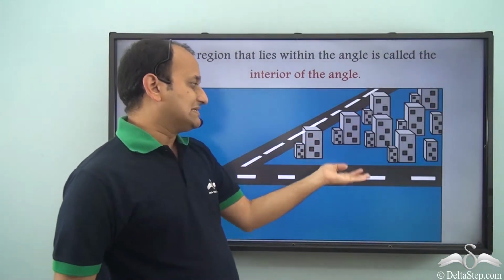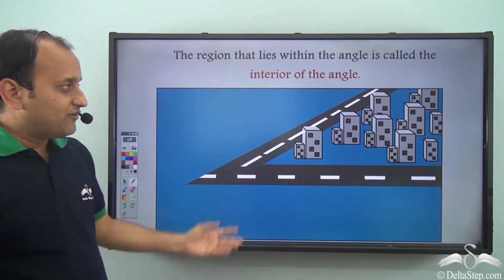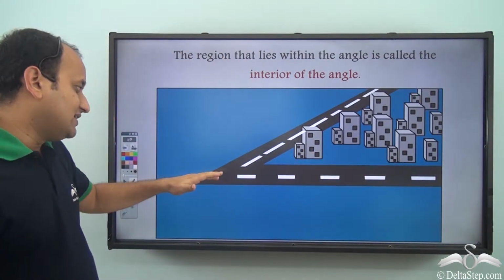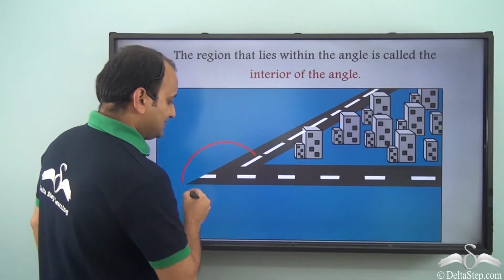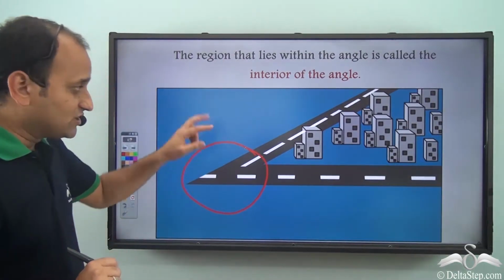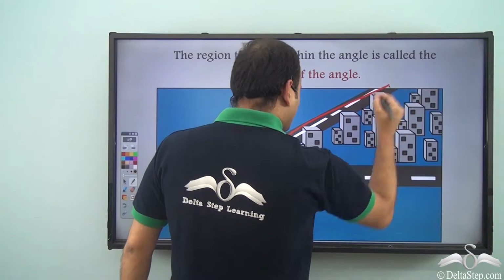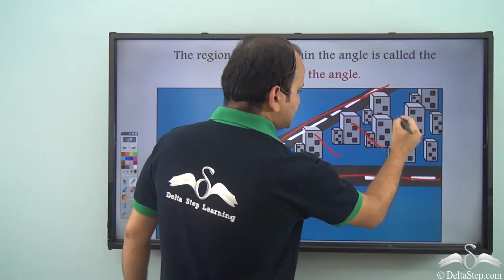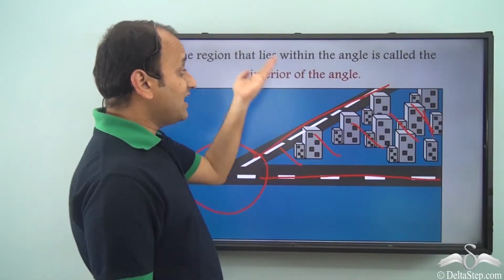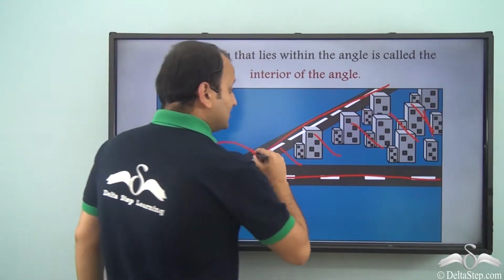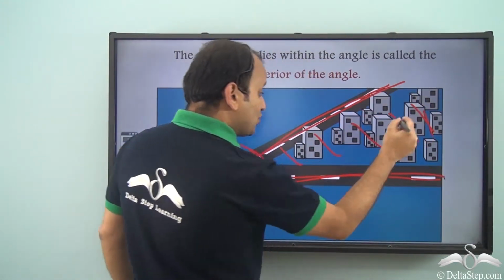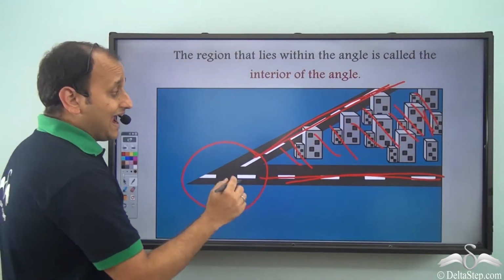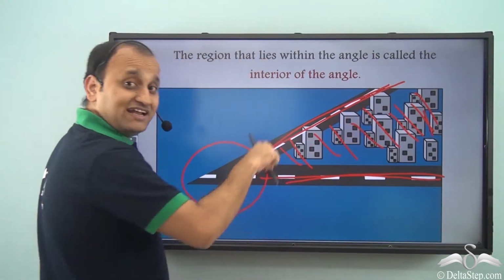Now, a very good example is this particular road, in which, what do you see? Well, the road comes like this, and another road joins it here. So this here is the vertex of this particular angle, and these are the two arms. And what about this entire region? These buildings lie in the interior of the angle, right? Because this region lies between these two arms. So this entire region is the interior of this particular angle, and these buildings lie in the interior of the angle.